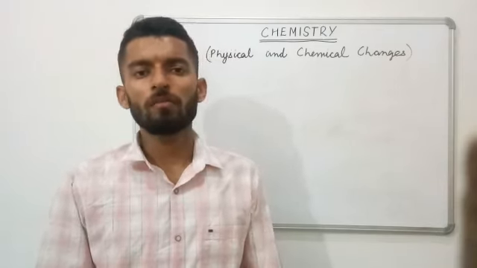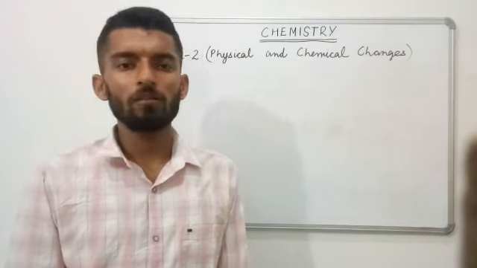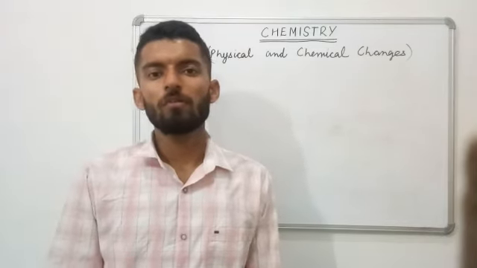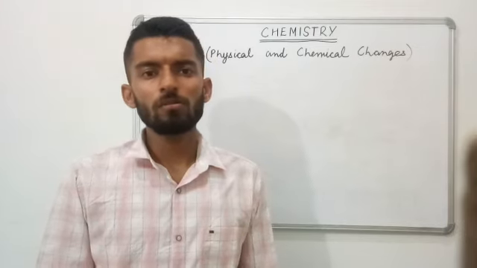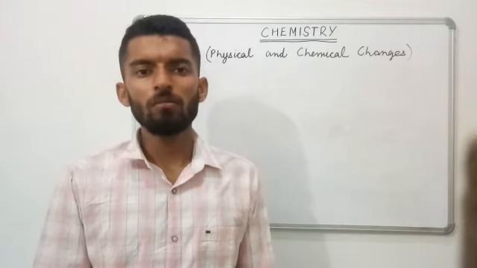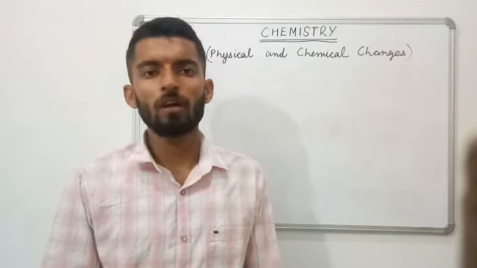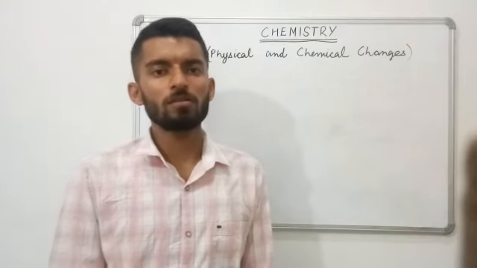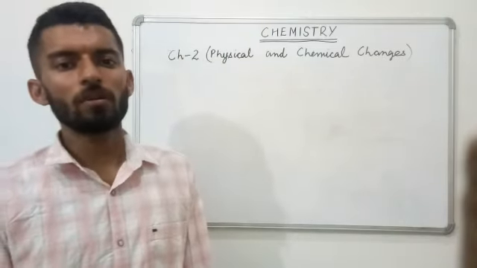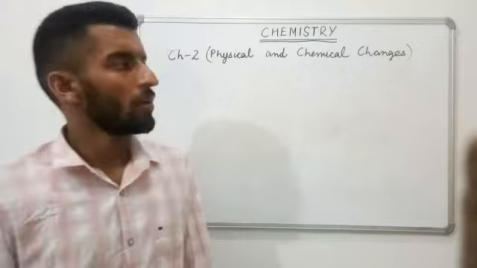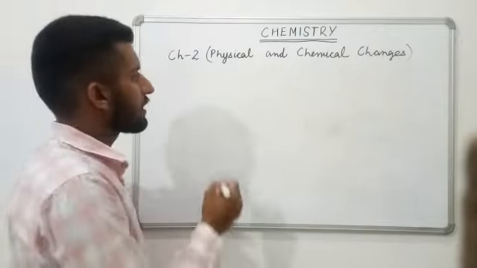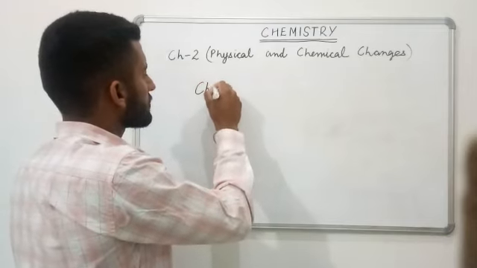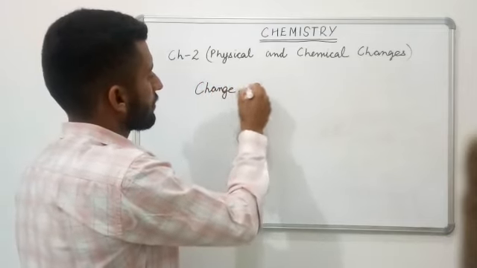So many examples will be from your daily life, many examples will be from the chemical point of view, so that you need to listen very carefully and understand the things properly. It's mere understanding, very simple chapter. So let's start with this. Physical and chemical changes. So before starting this, you need to know what does the word change mean.